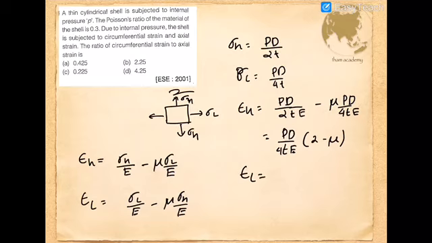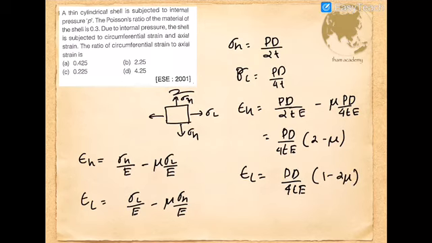Similarly, while substituting for the epsilon L equation, you will get PD divided by 4T. If you take PD by 4T common, you will get 1 minus 2 mu.